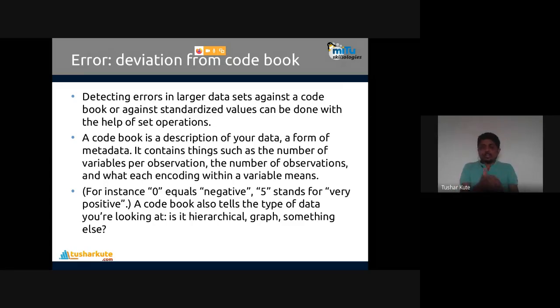Okay, this is an example mentioned here. For instance, 0 equals negative, 5 stands for very positive. A code book also tells the type of data you're looking at, like hierarchical, graph, or something else. So when you extract that information from the code book, it will create errors.